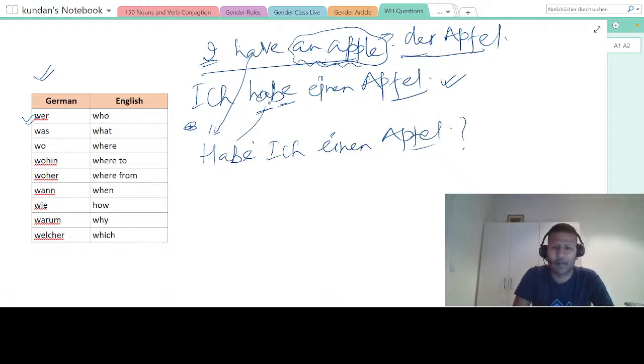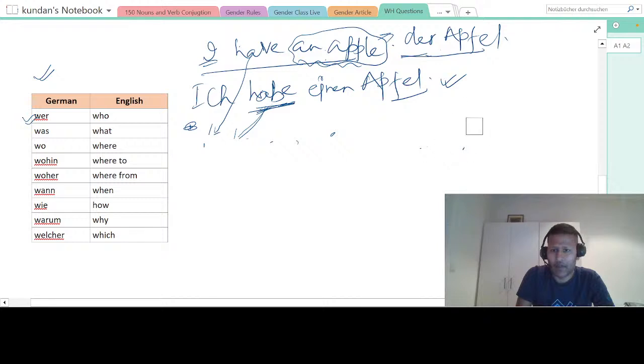Very simple, right? Whatever conjugated verb you have, you put it in the beginning. That becomes a yes-no question. What is that? A yes-no question. I can say, do I have an apple? The answer will be yes or no: I have an apple, or I may not have an apple. Nothing else can be the answer for this. So I will take another example.